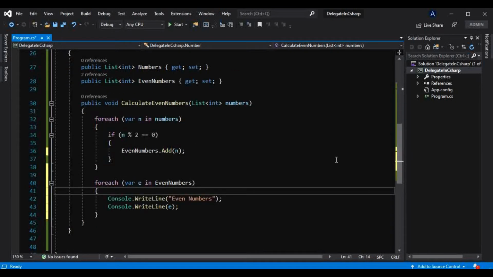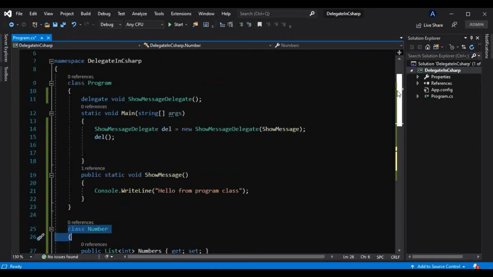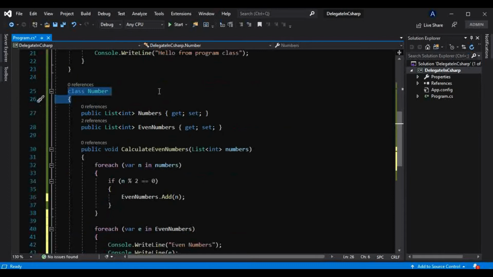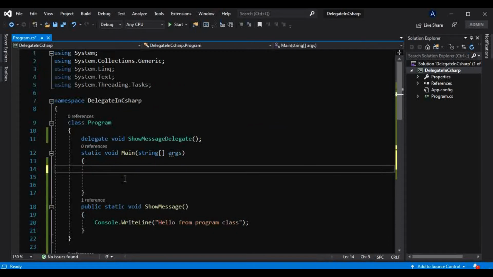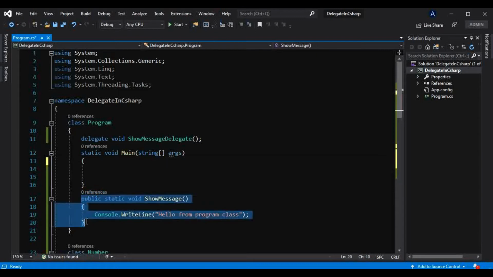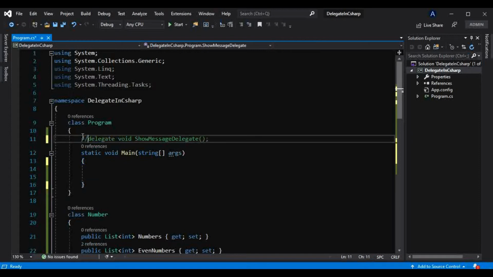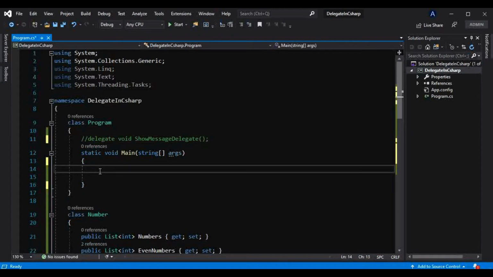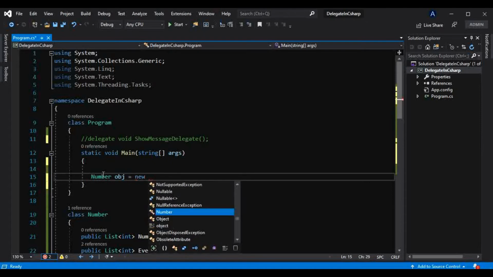Okay, and now let's just create an object of this class. If you want to use that method, which is a member inside this class, we have to create the object of that class. Okay, and I will get rid of this for now, and I will get rid of this as well. Okay, and I will comment this delegate for now. So for now we are just using this class, that is class Number, and I will create an object of that class. Number obj is equal to new Number.